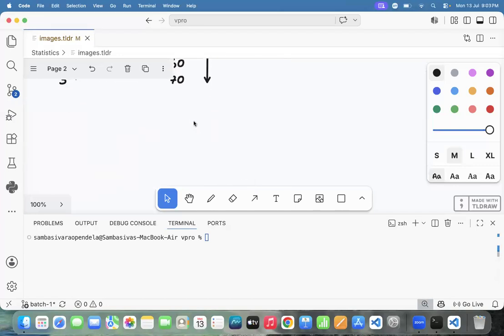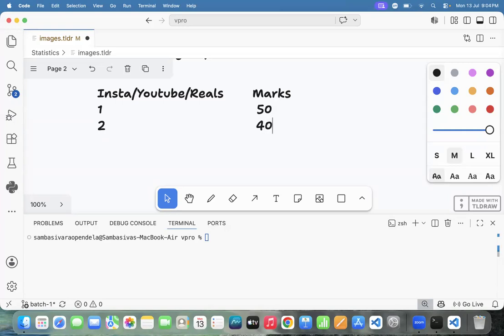Next one, see the another thing here. For example, Insta or YouTube or Reels. Here also marks. If the student watched 1 hour Insta, he will get just 50 marks. If the student watched 2 hours, he will get 40 marks.